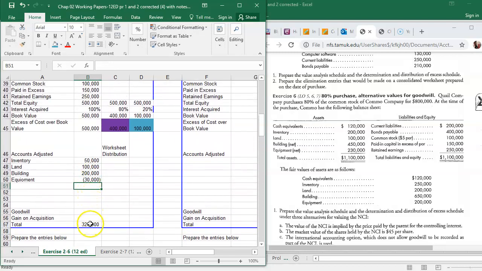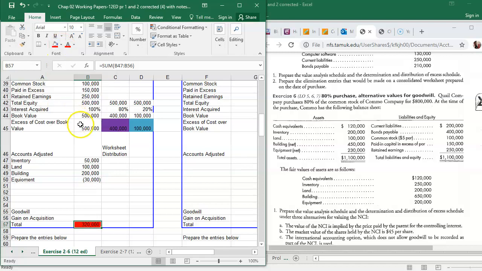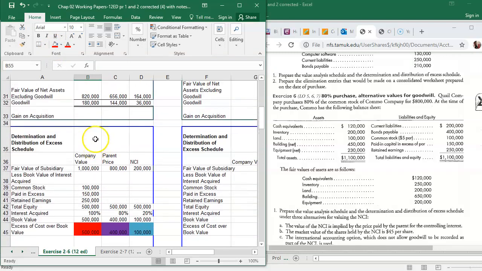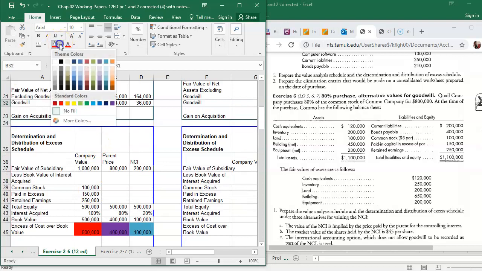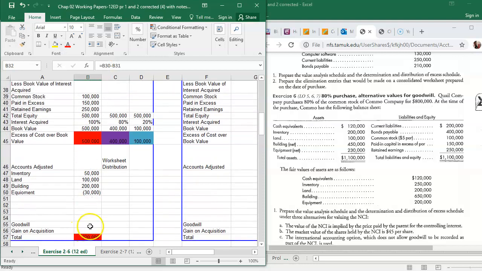Okay, now remember that this number right here, where we currently have 320, needs to equal this 500. All right, and we also need to get goodwill in here. So goodwill is 180. And if we copy the goodwill into here, that should make it balance out. If that doesn't make it balance out, then you're missing something up above.